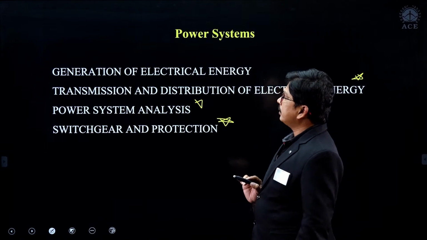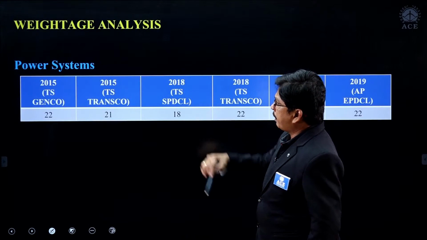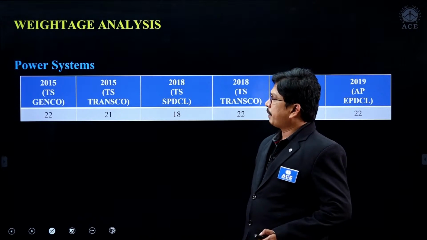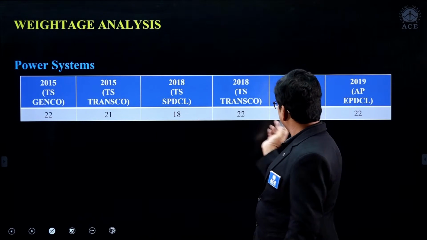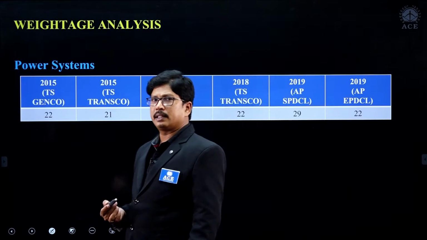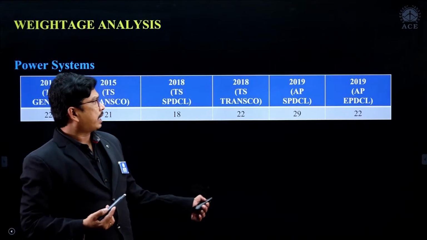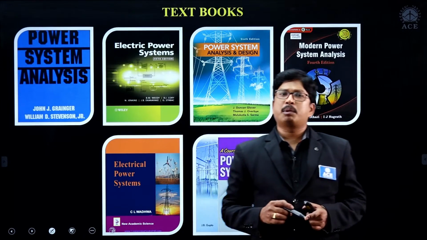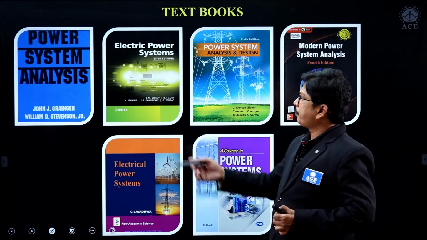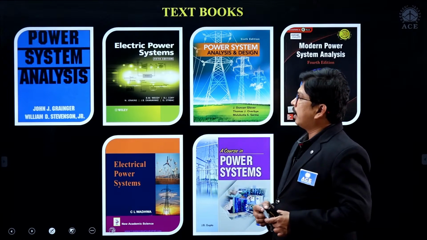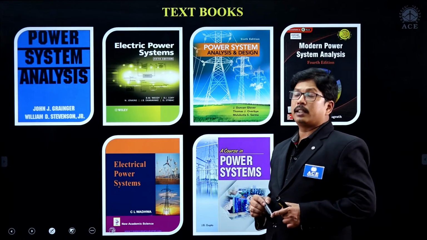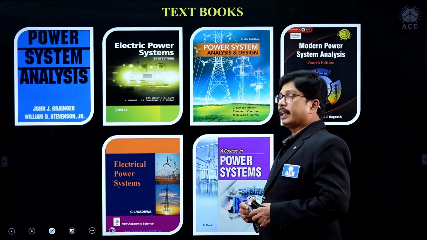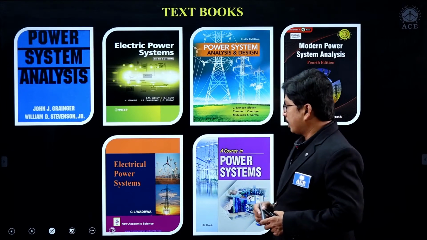Right. So what are the previous year questions we are having? The weightage for power systems in previous examinations is nearly 20 to 30 marks, right students. Next, if you see here, these are the best textbooks we can take for power systems: William Stevenson and John Grainger, Power Systems by Wiley Publications, Duncan Glover, and DP Kothari, and along with that